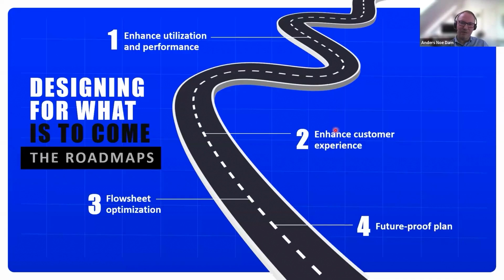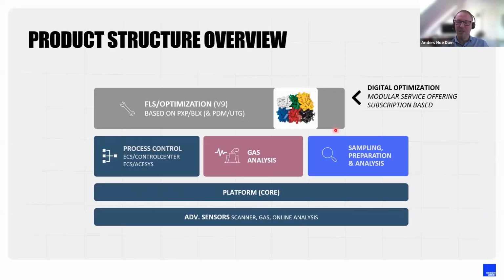So let's see, that was a lot of hurdles. Let's look at what the roadmap brings here. So basically, this is how the portfolio of automation in cement, FLSmidth Cement, is structured. We have a process control system, we have an automated lab system, we have gas analysis, and then we build optimization solutions on top of that. We build them so they can plug into each other and complement each other, and we are transforming them into services so you can buy them or you can use them on subscription.